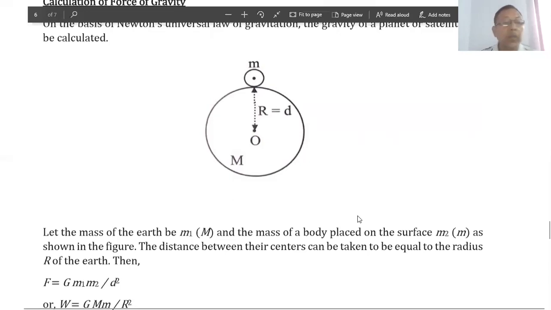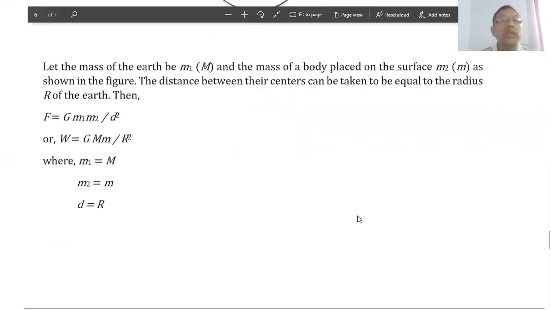Then F equal to G m1 m2 by d square, according to Newton's universal law of gravitation, where W equal to G M m by r square, where m1 equal to capital M, mass of the Earth, m2 is equal to small m, mass of an object, and d equal to r, radius of the Earth.